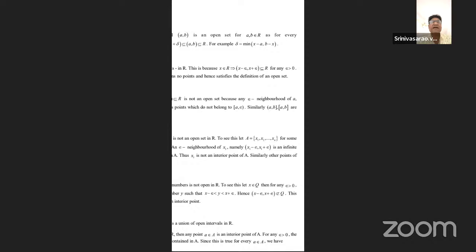Now here x minus a and b minus x give the del value, which lies between them, that is the minimum representation of x minus a and b minus x, because a and b both lie on either side of the element x.